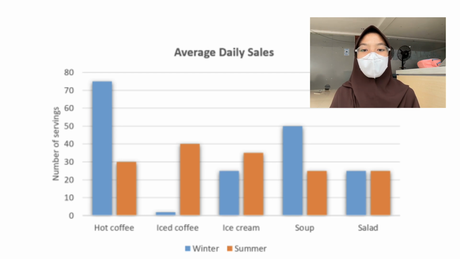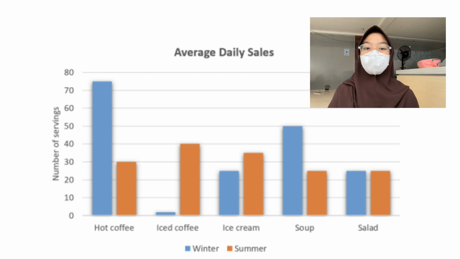Well, now we come to the conclusion of all this data from this graph. We can see that the weather or the season has a big influence on the food and beverage buying habits at Breeze Cafe. Drinks like hot coffee and iced coffee are heavily influenced by temperature. Hot coffee sells best in winter, while iced coffee sells best in summer.